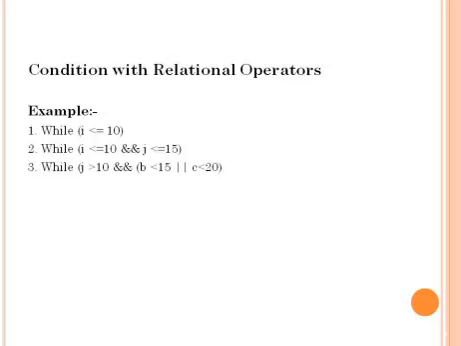Here we have more than one operator: the less than operator and the left shift operator. We go for the precedence levels of these operators. The precedence level of the left shift operator is higher than the less than operator. So first it will check 15 left shift c.